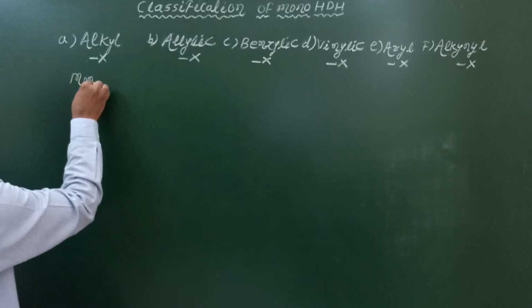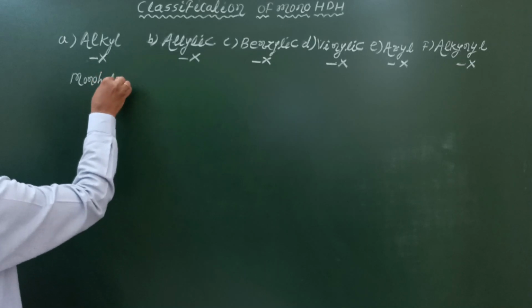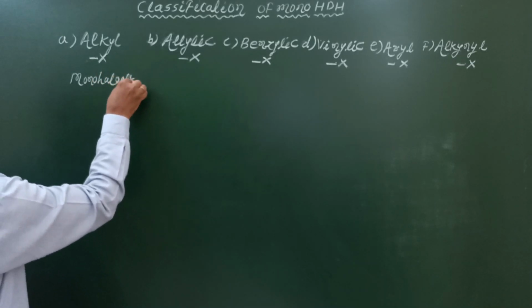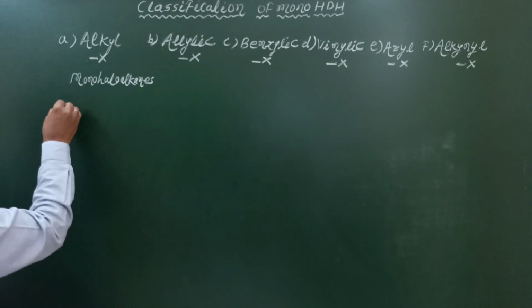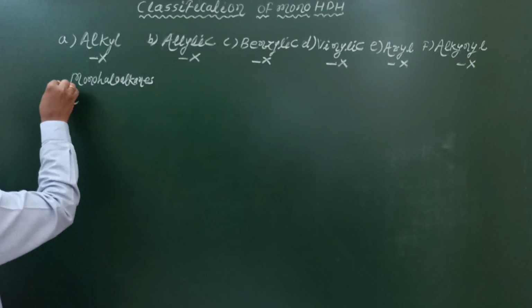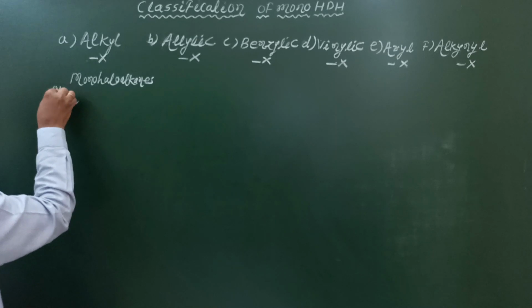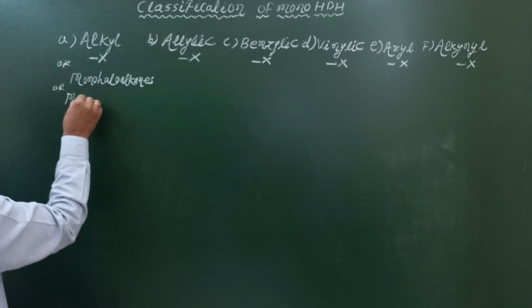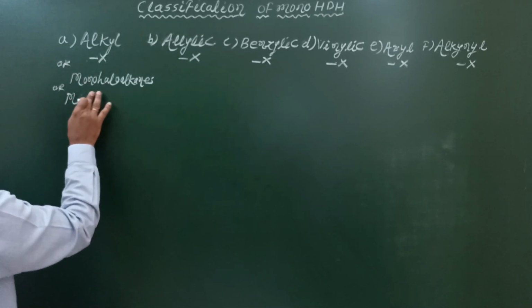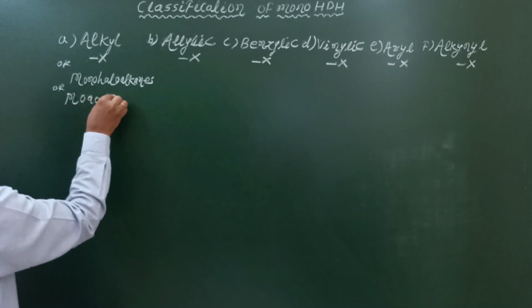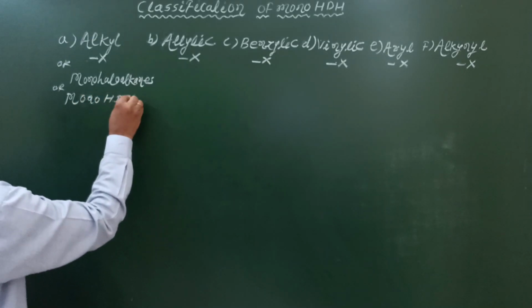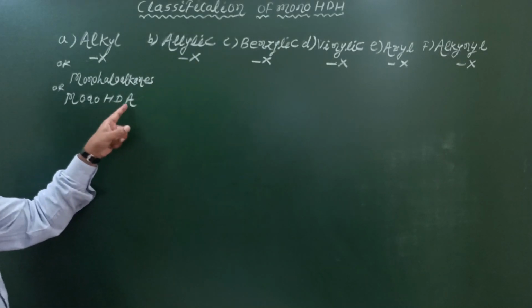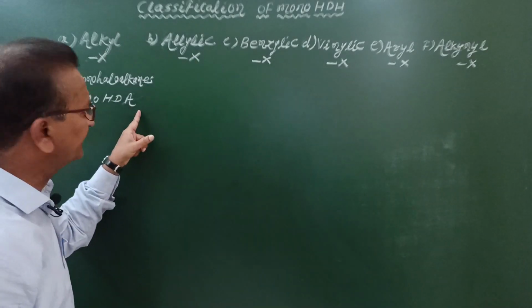Alkyl halides are also called as monohaloalkanes or monohalogen derivatives of alkanes.